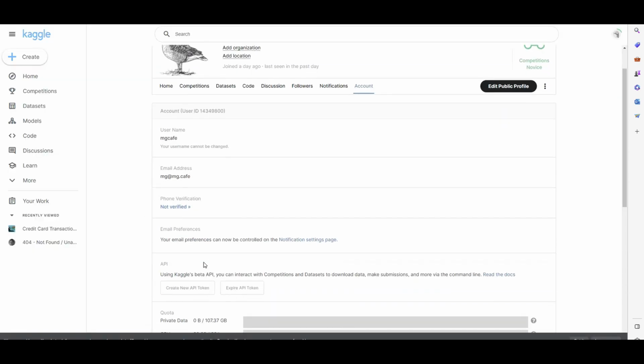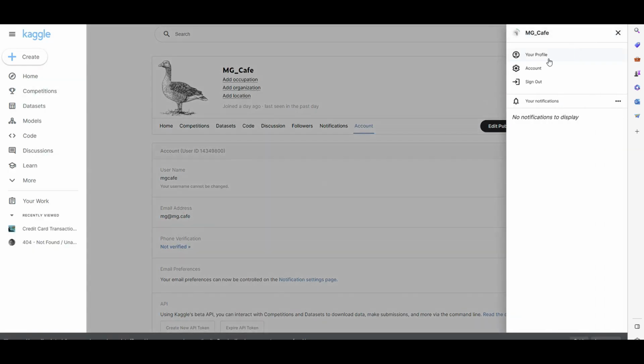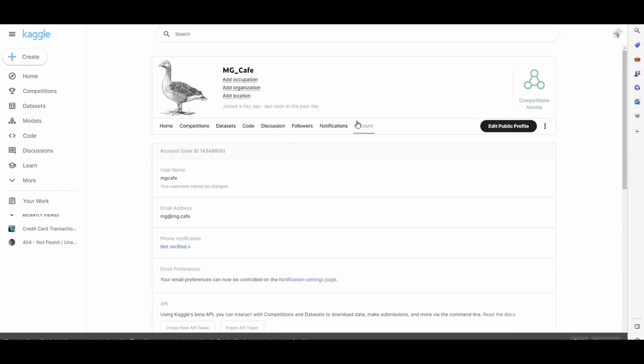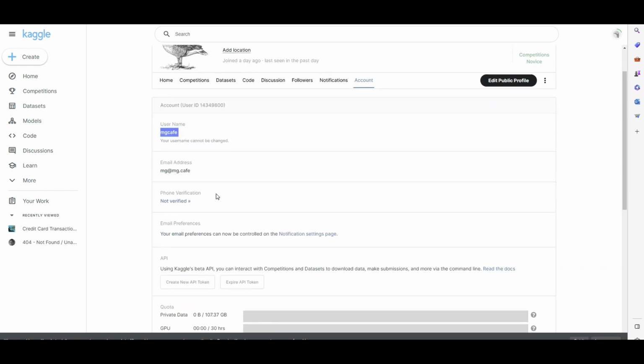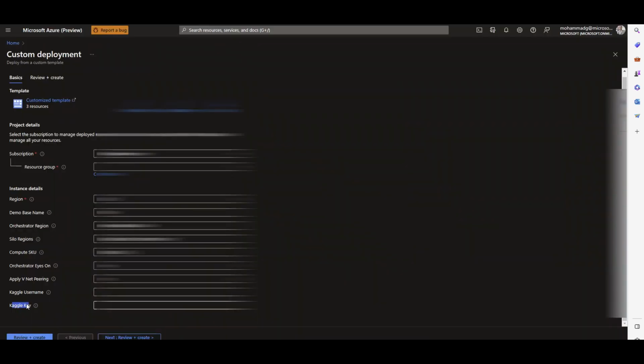Well, log into your Kaggle, as I did, and click on your profile, go to settings. You can see my username here, MG. And what is the Kaggle key? The key here is not your Kaggle password, it's your Kaggle API token. So click on create new API token. It will give you one which is confidential. Copy that, and when you come here, paste it here.